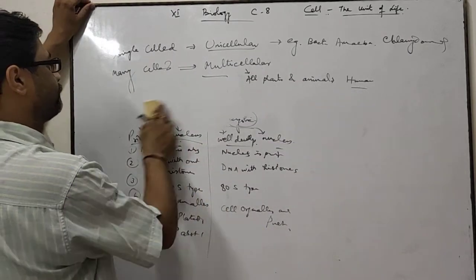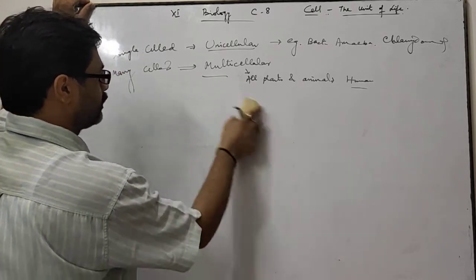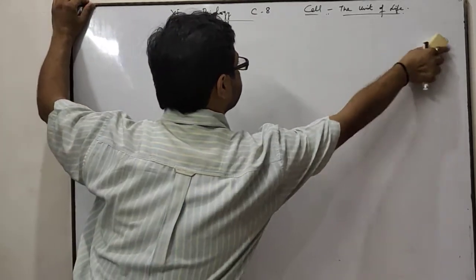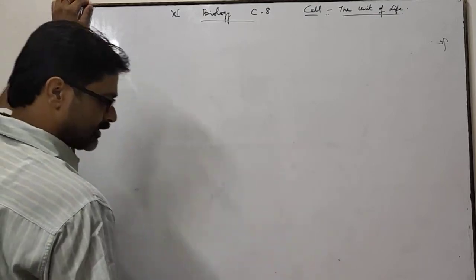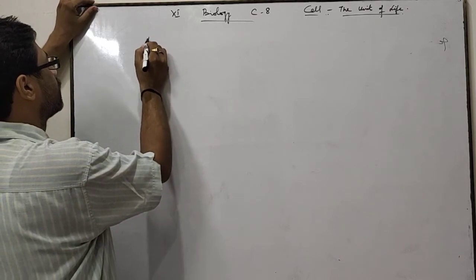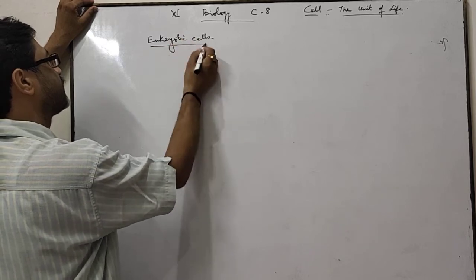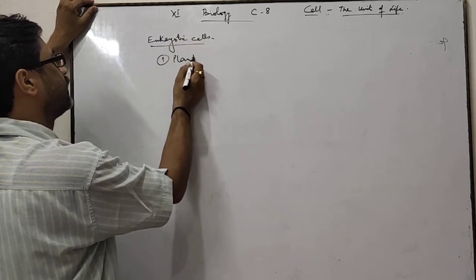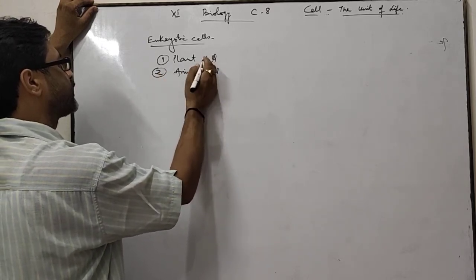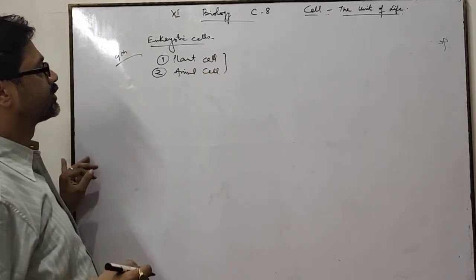Now come to how many types of eukaryotic cells are formed. Eukaryotic cells are of two main types. First one is the plant cell and the second one is the animal cell. What is the difference between plant cell and animal cell? You have already studied about this in class 9th. Okay?